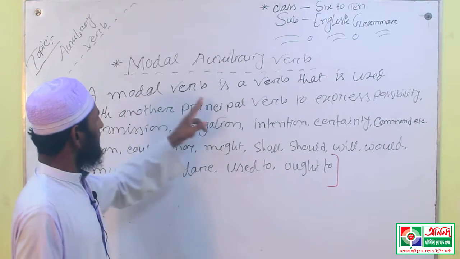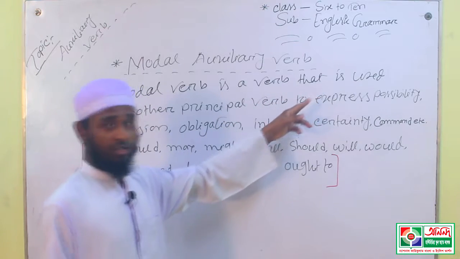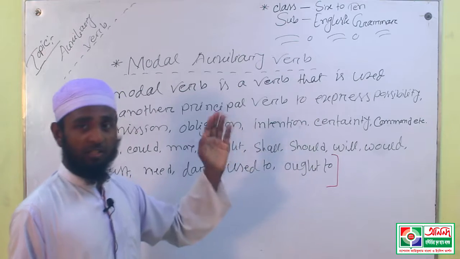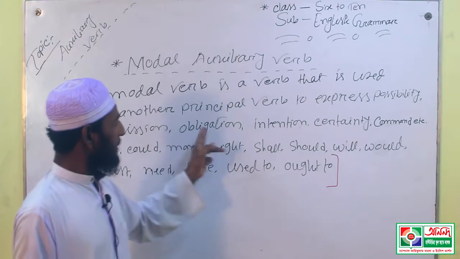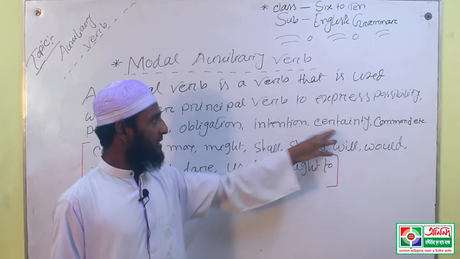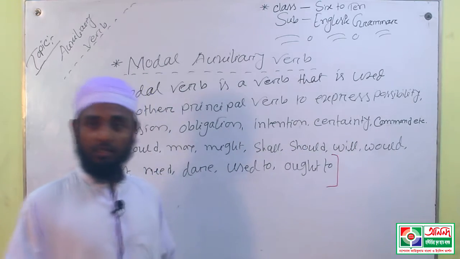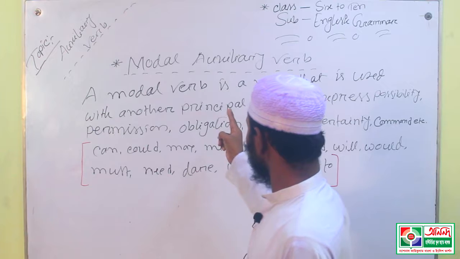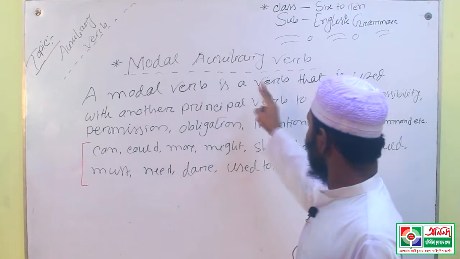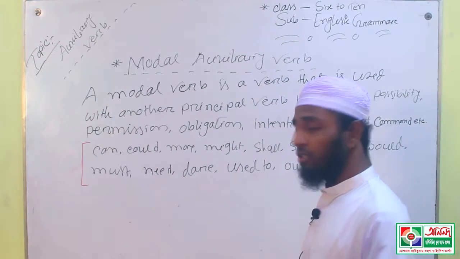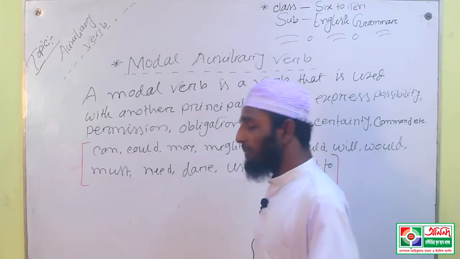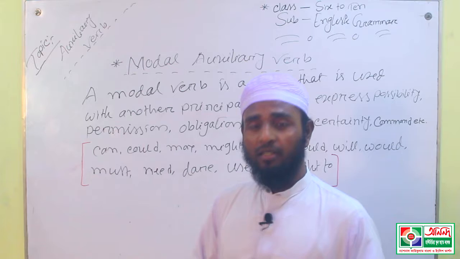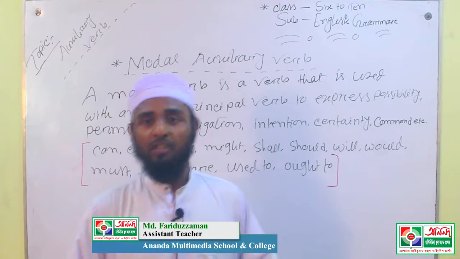A modal verb is a verb that is used with another principal verb to express possibility, permission, obligation, intention, certainty, command, etc.